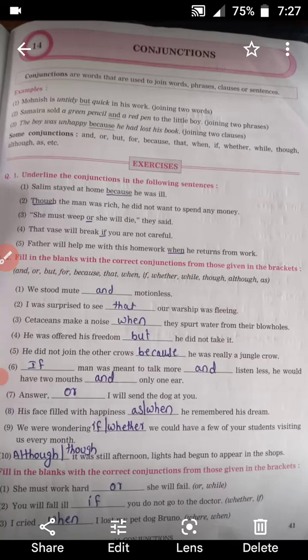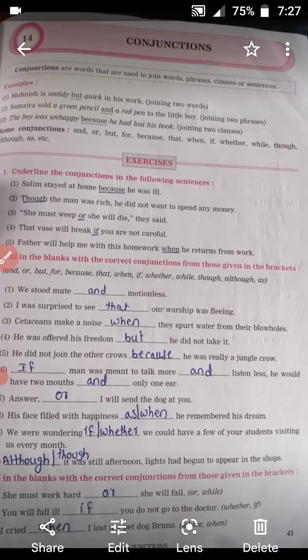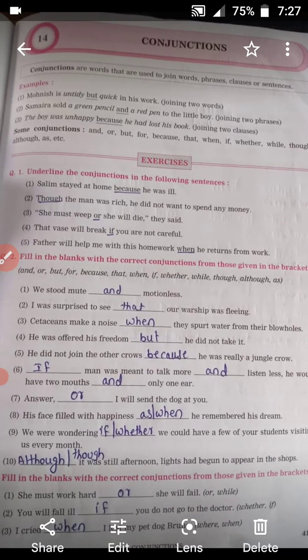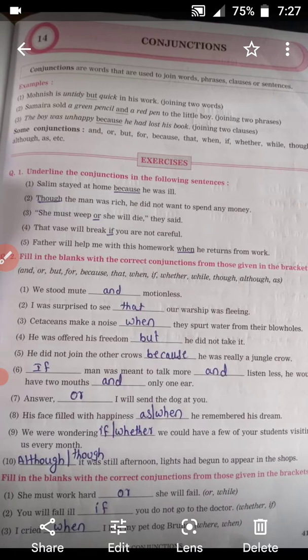What does conjunction mean? The words used to join sentences, phrases or clauses are called conjunctions. For example, Monish is untidy but quick in his work. See, two words are joined over here, untidy and quick. We add the conjunction but there.